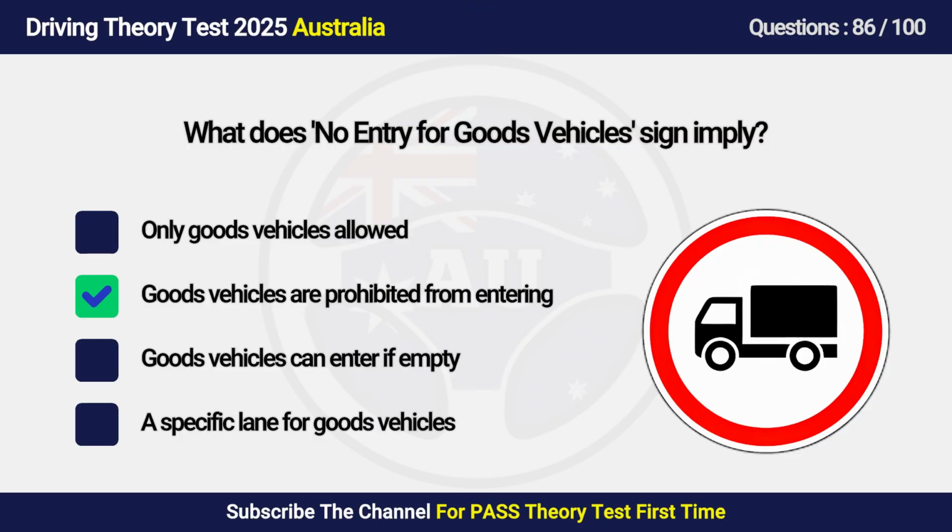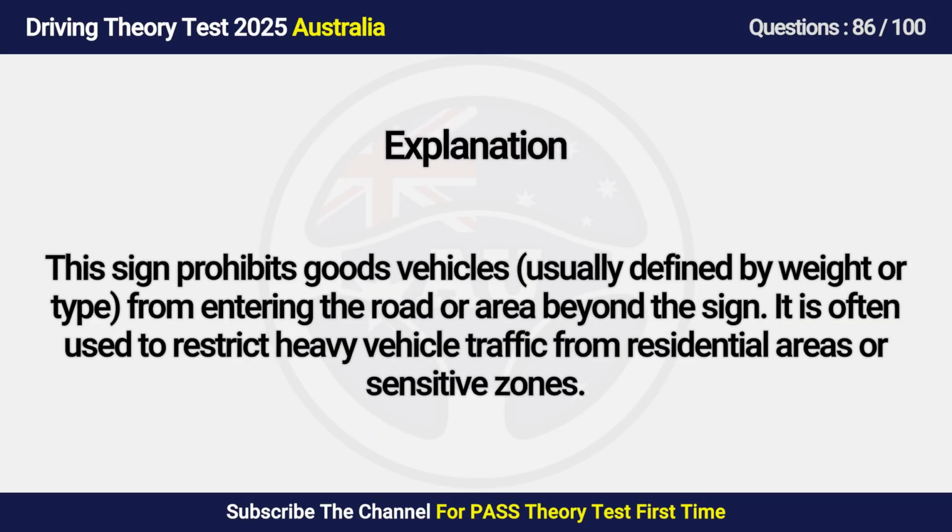Answer is B. Goods vehicles are prohibited from entering. This sign prohibits goods vehicles, usually defined by weight or type, from entering the road or area beyond the sign. It is often used to restrict heavy vehicle traffic from residential areas or sensitive zones.